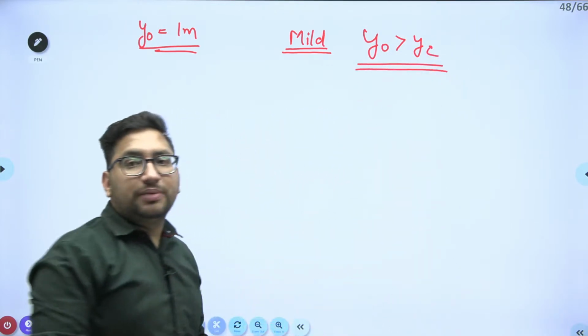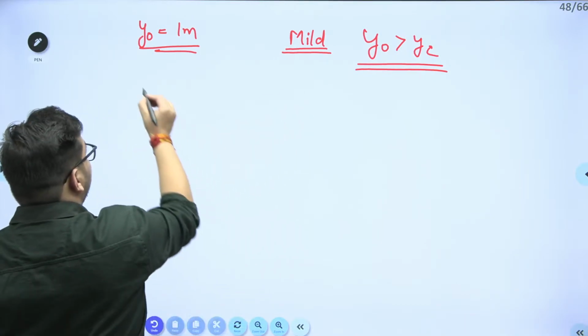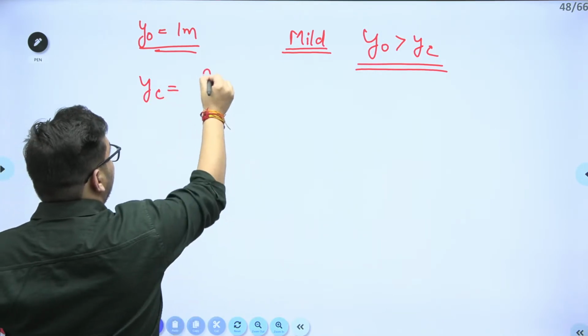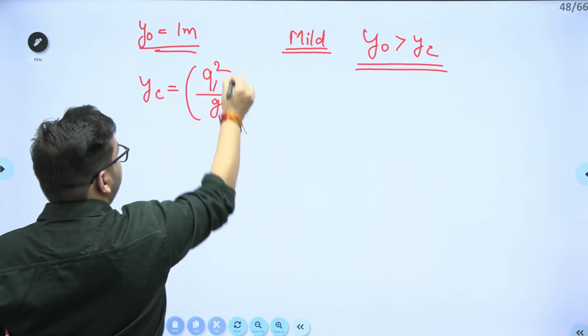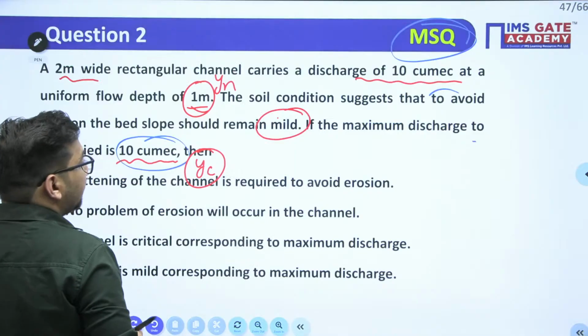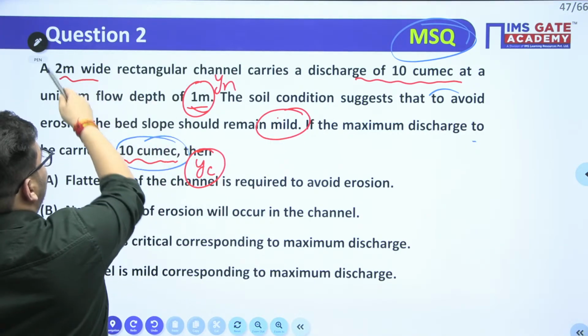Your y naught value should be greater than y critical, right? Now, we need to find out the critical value y critical. So, for a rectangular channel, we can use q square upon g to the power 1 by 3. Now, discharge is given to me and width of the channel is given to me.